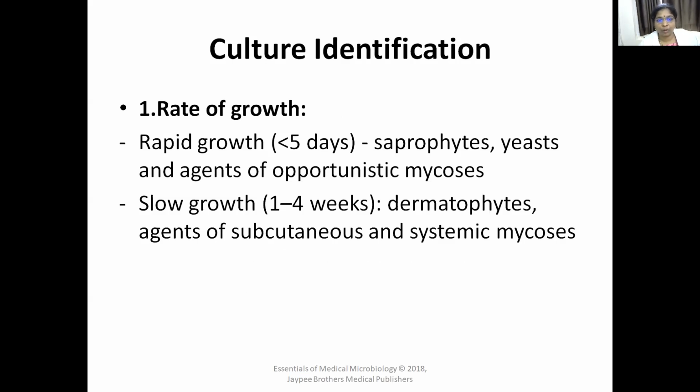If it is a rapid grower, it grows in less than 5 days. A slow grower takes more than 1 week, and it goes beyond 2 or 3 weeks also. So most of the yeasts grow very fast. They are rapid growers. Even fungi causing opportunistic infections also grow very fast, whereas the fungi causing subcutaneous and systemic infections are slow growers.